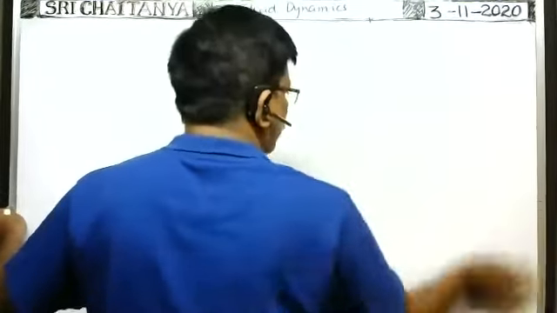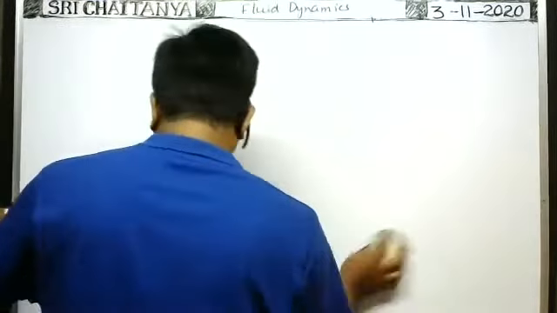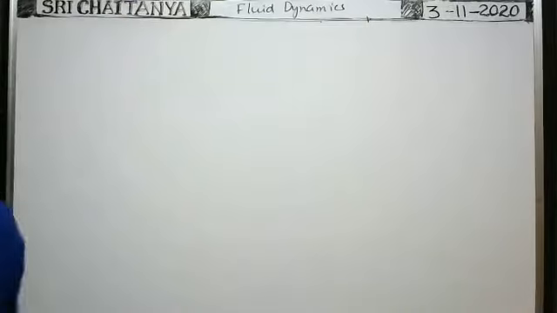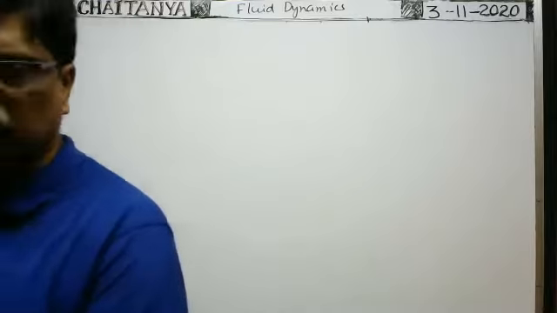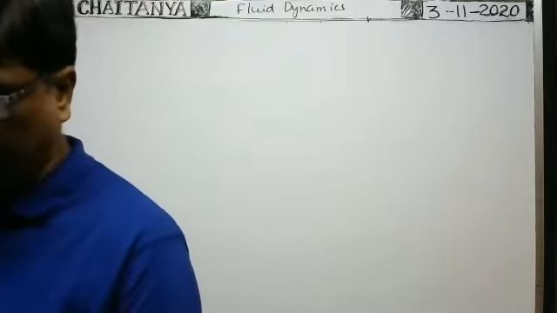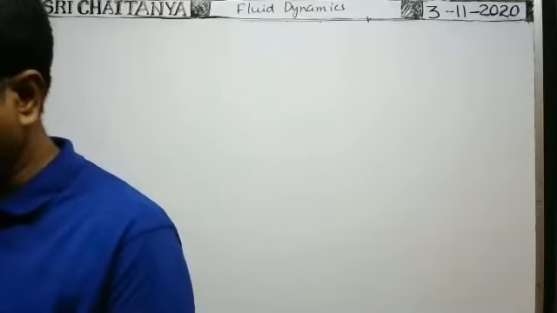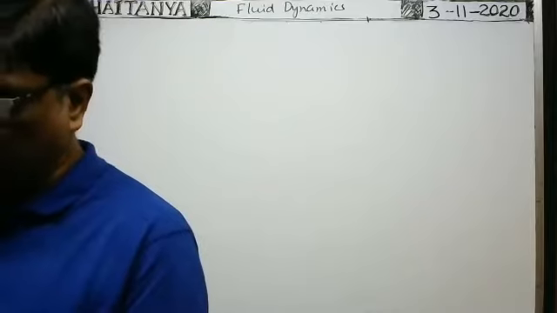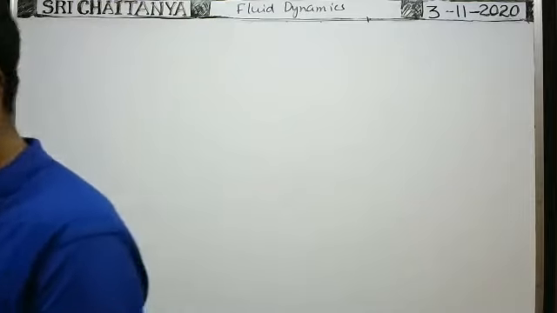That is about Poiseuille's equation. Next, a very important theorem, Bernoulli's theorem. Most important one. Bernoulli's theorem is very important from the IP point of view also.